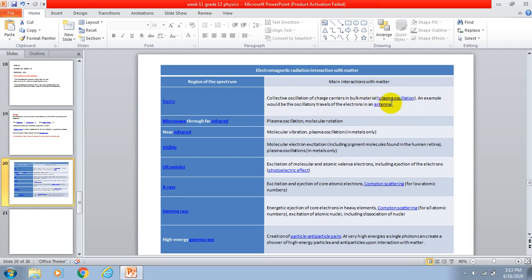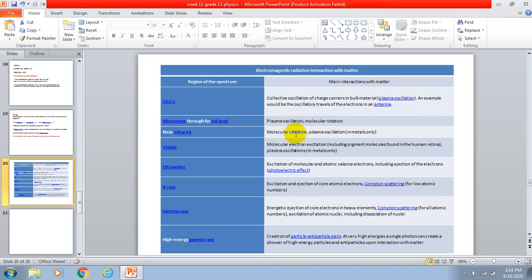It is used for transmission from the transmitter to the receiver, for capturing all the information and all the waves. The antenna is used there. Microwave through far infrared. Remember, Z is involved in the microwave. I studied microwave engineering by myself. There we need to find X, Y, and Z, as a 3D object. So plasma oscillations and molecule rotations are there. It gives us the three-dimensional view, so for X, Y, and Z you can see the molecular rotation there.